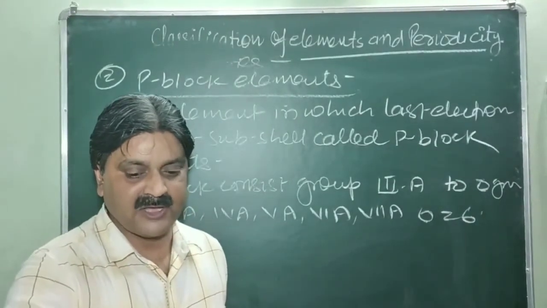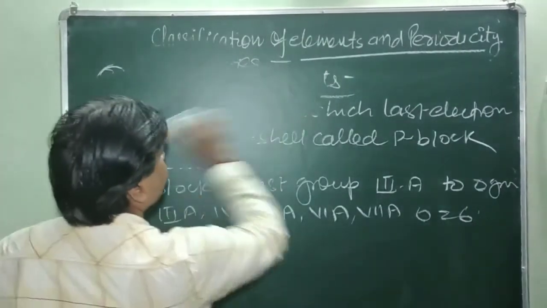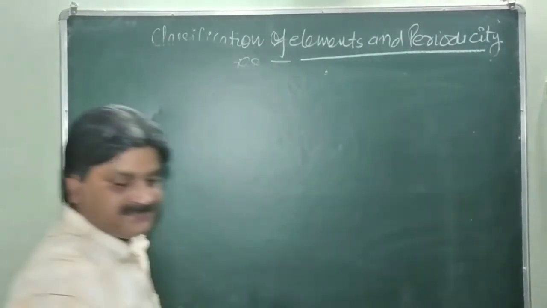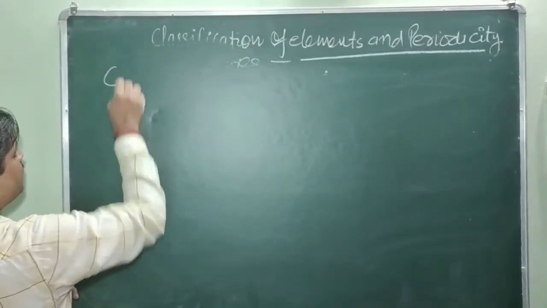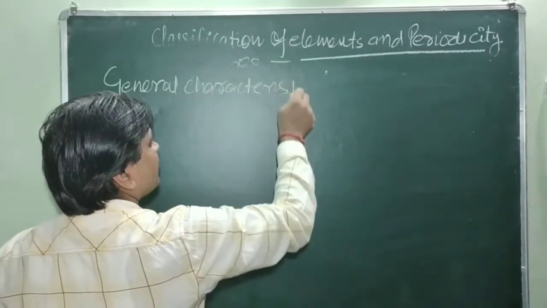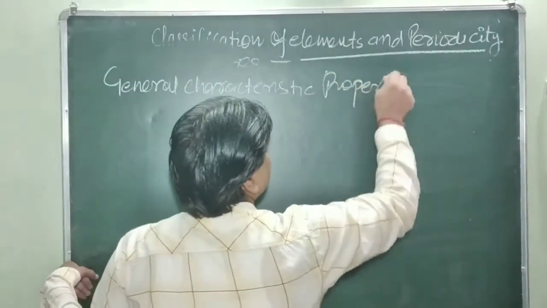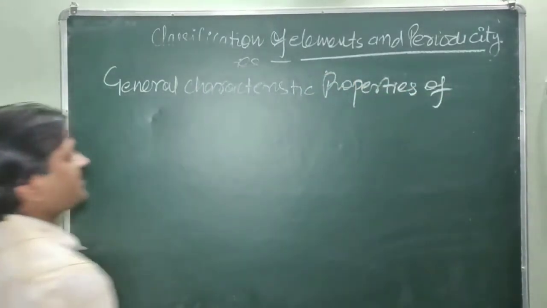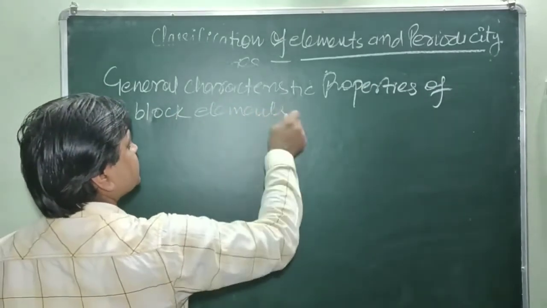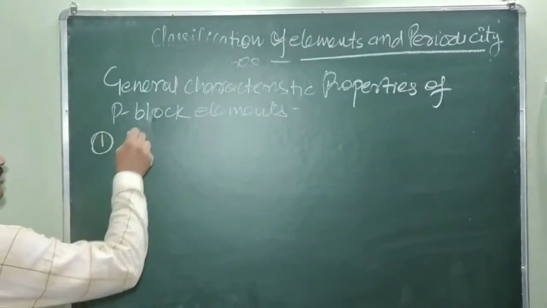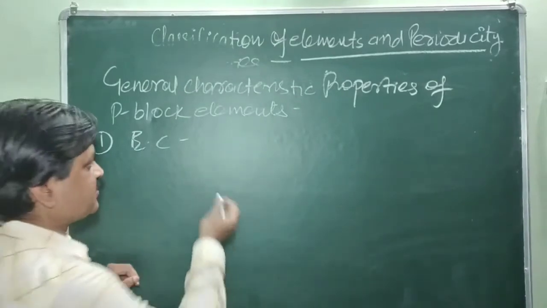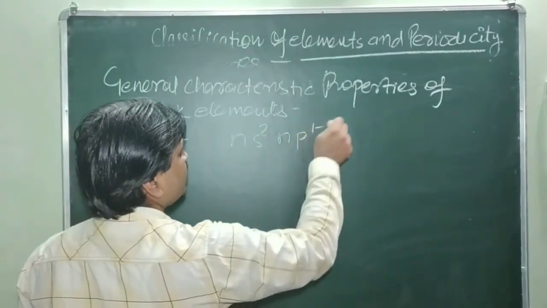And the general characteristic properties of P block elements. The first one is electronic configuration. The general electronic configuration of the outermost shell of these P block elements is ns2 np1 to 6.